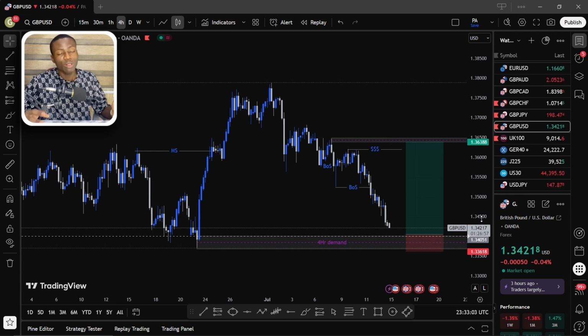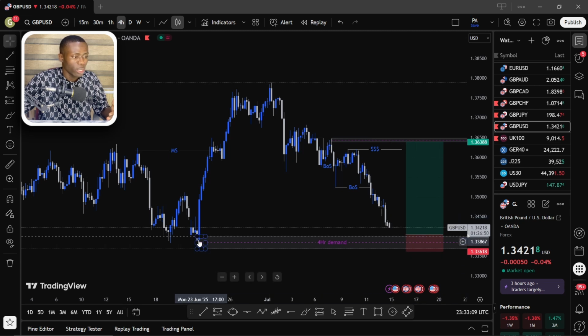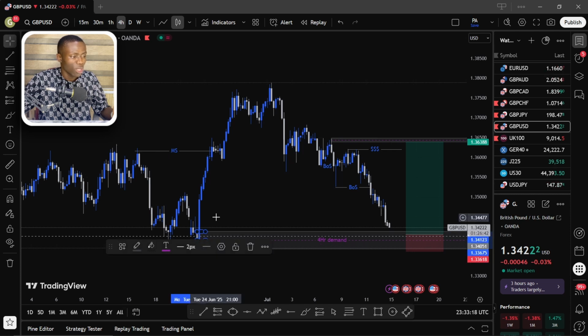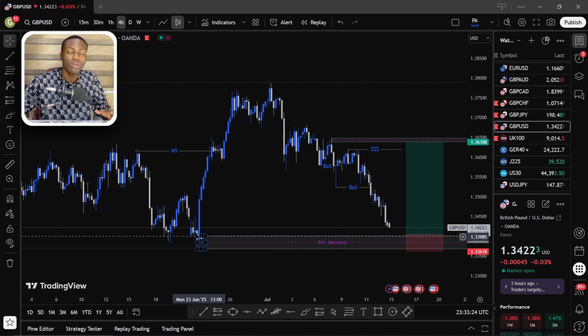Now, here's a setup on a 4-hour time frame on GBP USD. If you take a look at this setup clearly, we can see what the demand is. Here is my demand level, which I'm looking to buy from. The demand level actually goes up to the top of this candle here. However, I minimized it downward because when I went to a much lower time frame, I saw that there was a lower time frame level there, so I went with the lower time frame level to also lower my lot size. Now how I basically trade this strategy is simple.